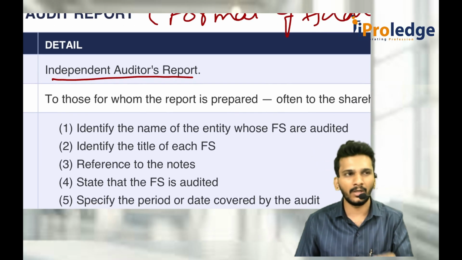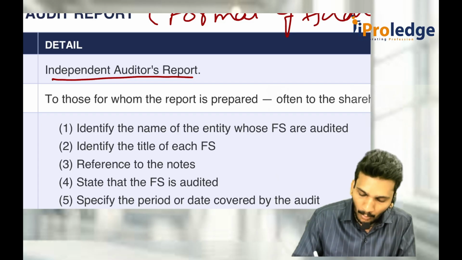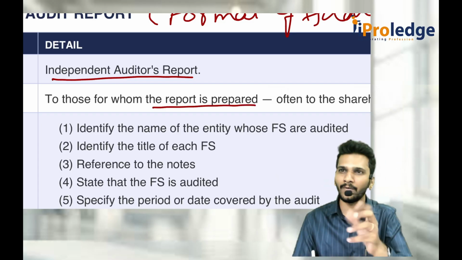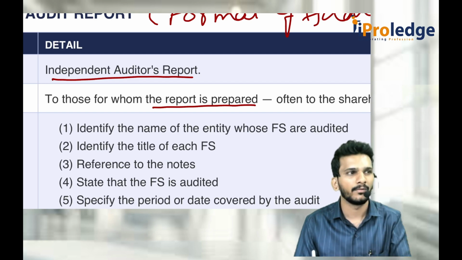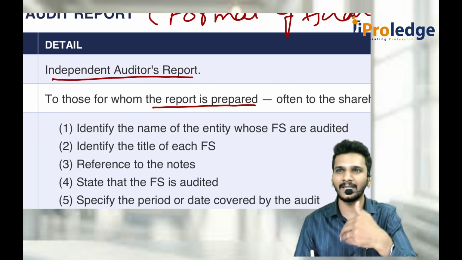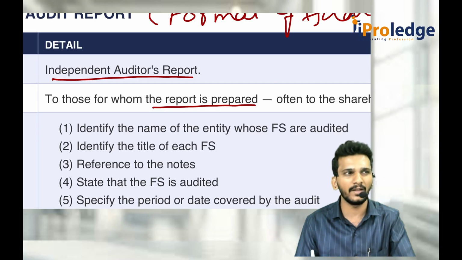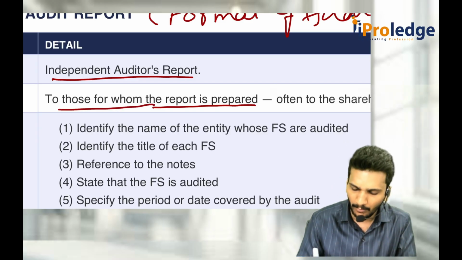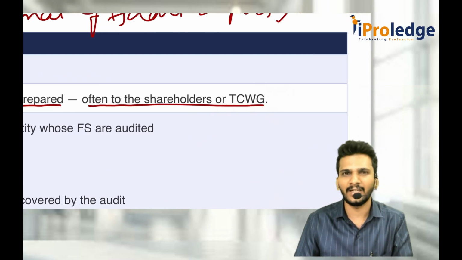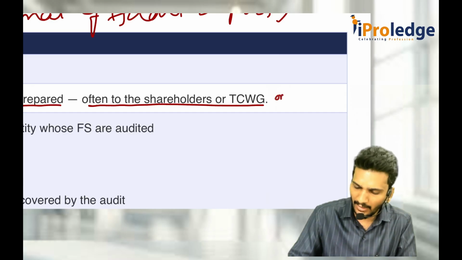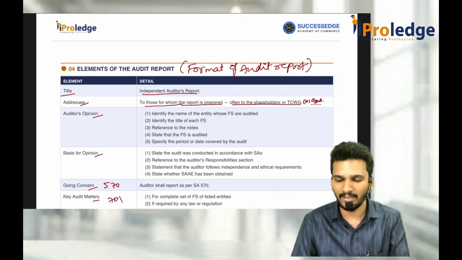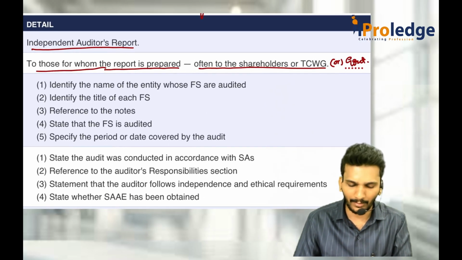Then you should address it to the people for whom this report is prepared. The report is to be given to the people who appointed you. If the shareholders have appointed you, give the report to the shareholders. If the government appointed, if CAG appointed, give it to the Central Government or the President of India. So to those for whom the report is prepared, it is often the shareholders, or generally TCWG, or you can write it as government. CAG is part of government only. It is given to government.